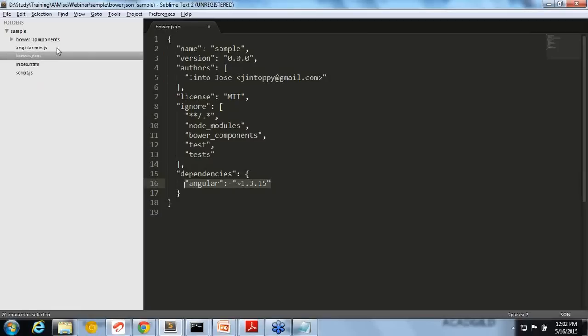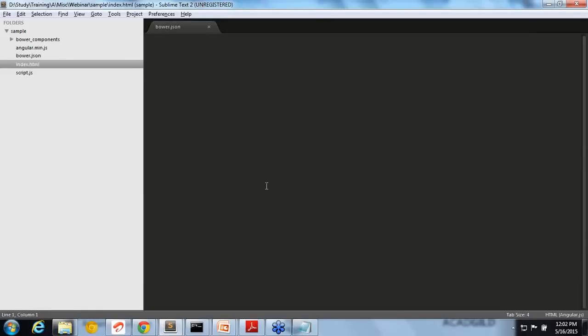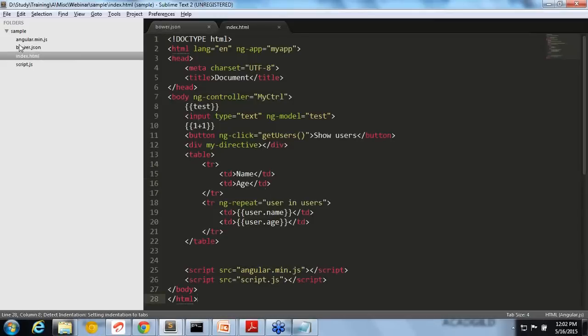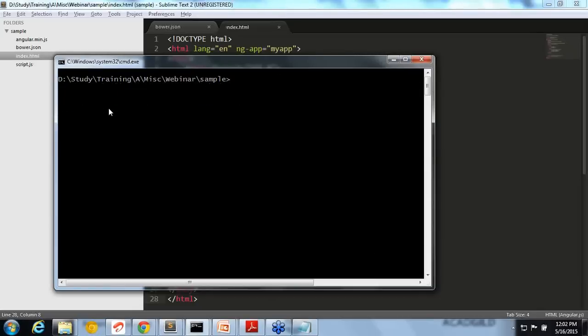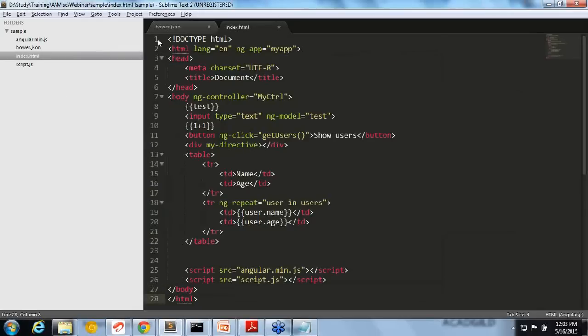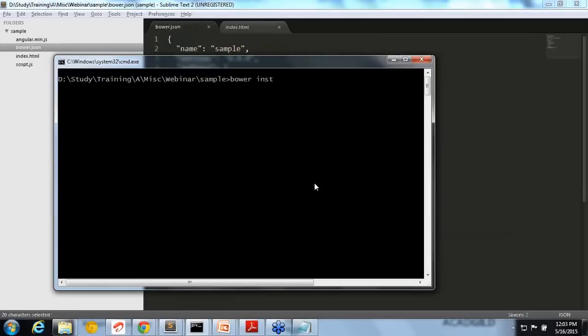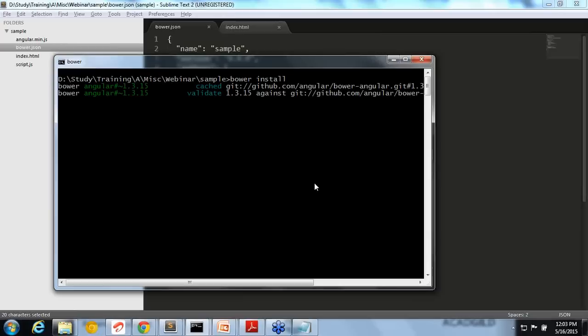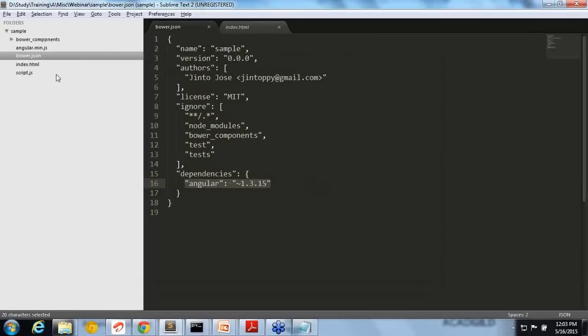So what is the benefit of it? Next time when you're giving it to someone else, you don't have to give the complete folder or library. Let's say I remove that bower components folder. My index.html is depending on the bower components. Now you can see that folder is removed. Next time when I'm opening it, I don't need to do anything. Since I have it available in the bower.json, I can just do bower install. When I'm doing bower install, whatever is added in the bower.json will automatically be downloaded. You can see it's downloading again, right? So you don't have to give the complete libraries to anyone. You can easily manage with this.